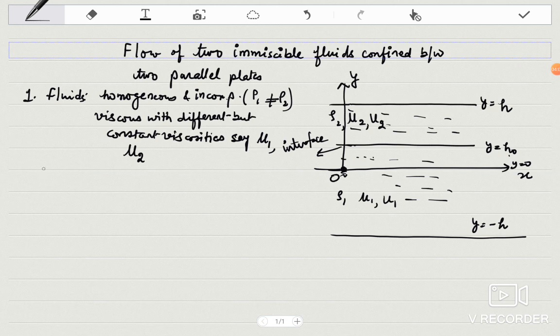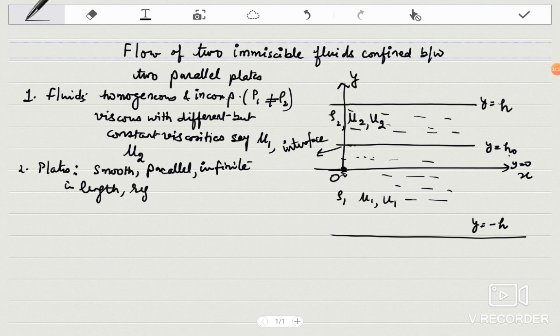Now your plates are as before. These are smooth, parallel, infinite in length, rigid and non-porous. These plates are also non-porous.